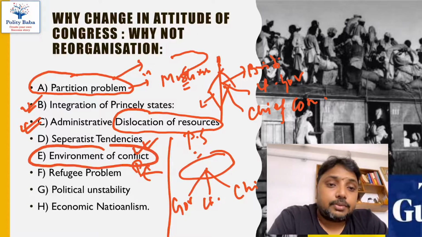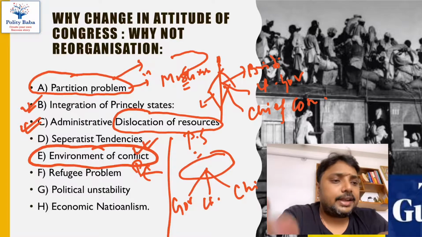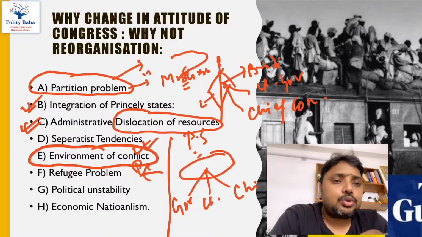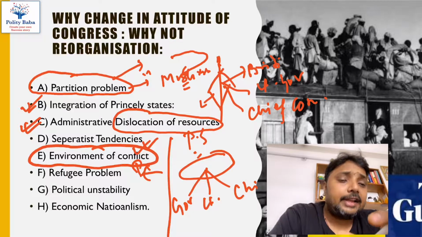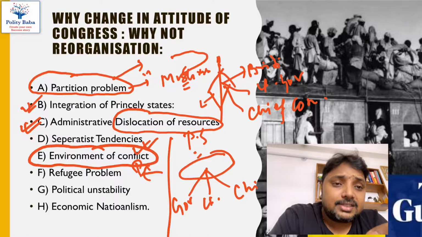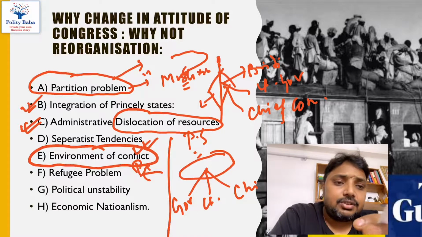What is this environment of conflict? Environment of conflict means that in the light of the partition, when Hindus were fighting with the Muslims, that was not the correct time to divide the country and create new states on the basis of the language. Then probably it was realized that Indian society was very vulnerable to civil war, because India was a country where different and diverse cultural communities are there.